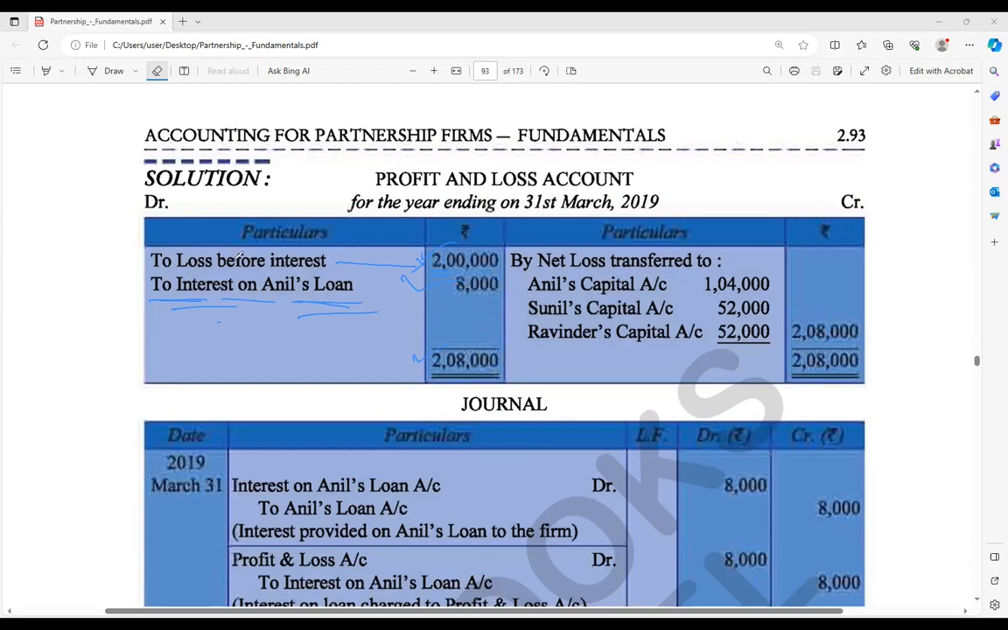Yes, sir. So interest on loan in the partners' capital account we are providing here, 8,000 rupees. 2 lakh, total 2,08,000, and we are distributing among them 2:1:1. So that net loss is transferred to Anil, Sunil, and Ravinder. Now you can find that Ravinder actually has a loss of rupees 52,000. Have you seen that? Yeah. But Ravinder is getting a guarantee of how much? 70,000 rupees. Ravinder has a 70,000 guarantee, no? Yeah. I didn't see the question.